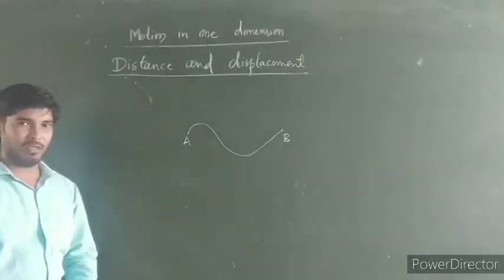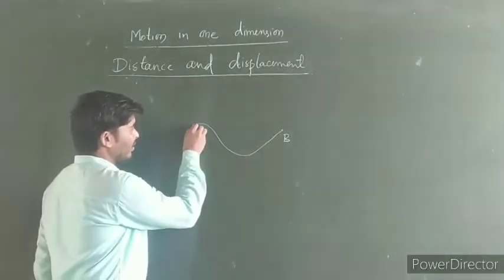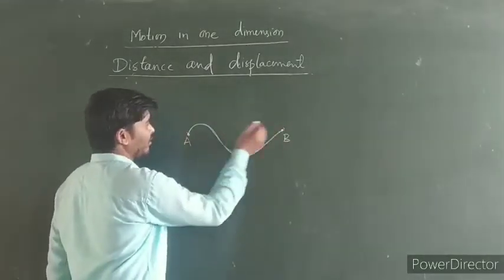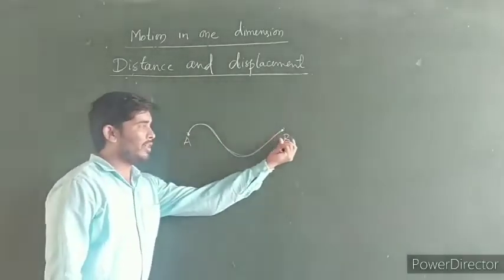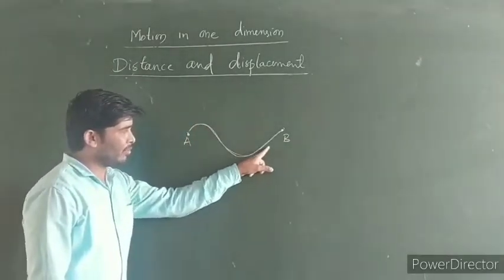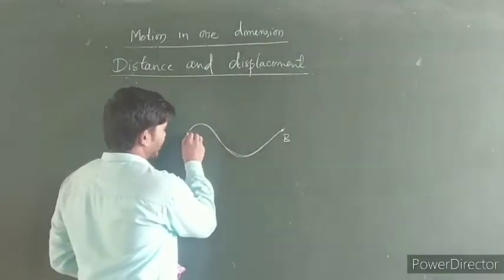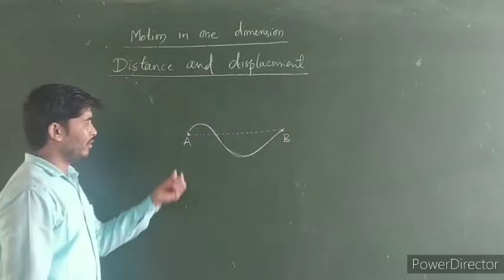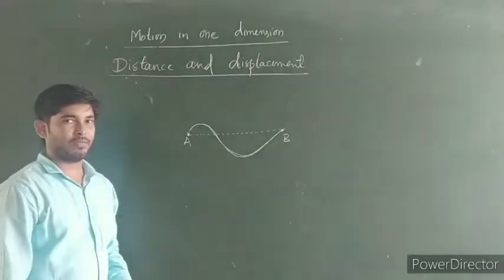So the distance is considered according to this diagram as the path or the length of the path covered by the body from point A to point B. Point A is the initial position and point B is the final position of the body. So the length of the path covered by the body is called distance, while the length of the straight line from point A to point B is considered as displacement.